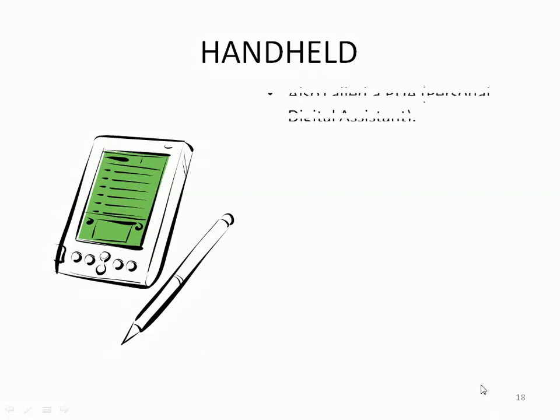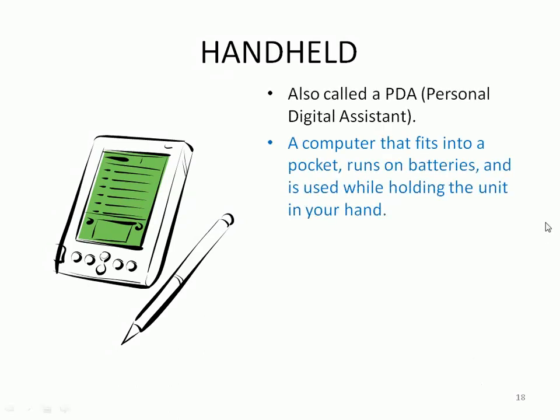And today's world is ruled by small devices called personal digital assistants. You might have heard that IISc Bangalore invented what is called the Simputer. That is one kind of PDA, a personal computer, designed for some agriculture applications. So that was successful. It is a computer that fits into a pocket, runs on batteries, and is used while holding the unit in your hand, right?